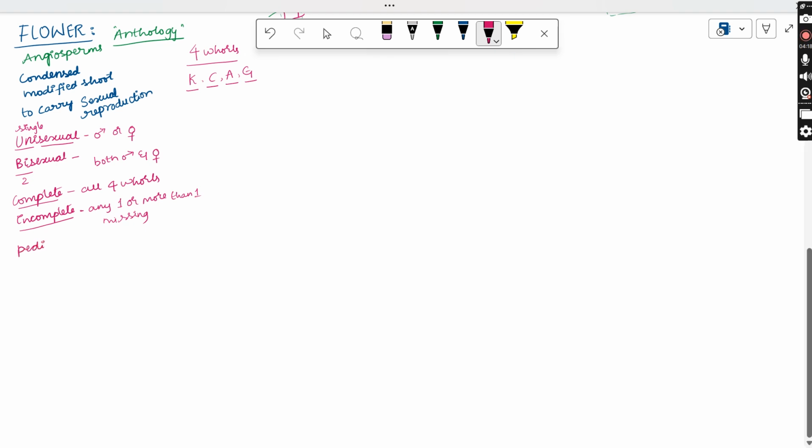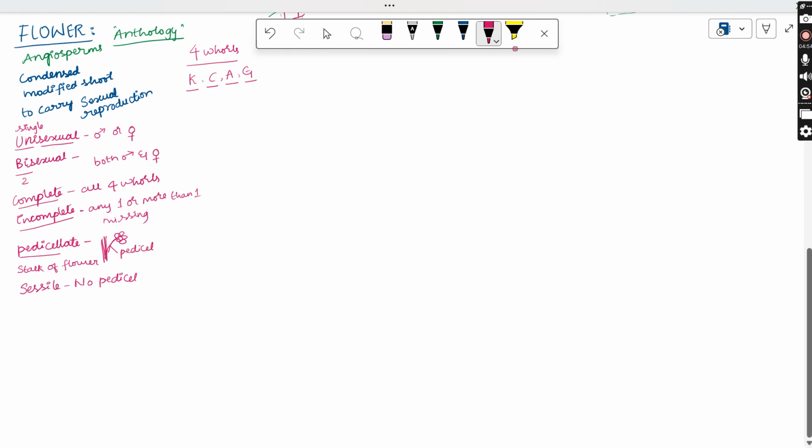Pedicel. As we discussed in our earlier video, what is meant by pedicel? The stalk of the flower. If the flower contains the stalk, those flowers are said to be pedicellate flowers. If the stalk is absent, then they are called sessile. Sessile means you cannot find any pedicel; the stalk of the flower is absent. So this is a flower and the stalk is present. This stalk is attached to the stem or the branch. So this is called the pedicel.